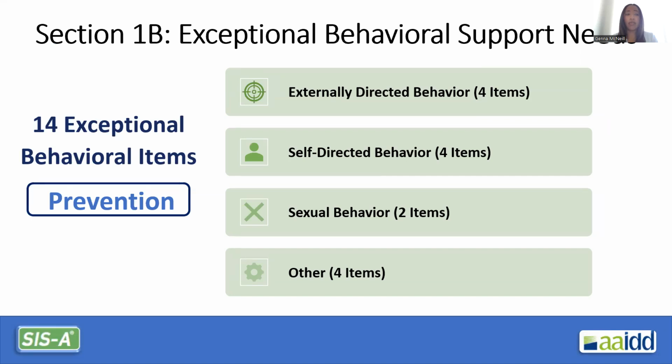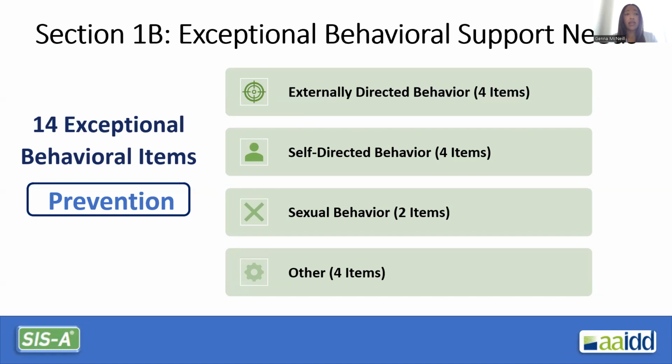While the behaviors are noted, the purpose of this section is to capture the support needed to prevent the behaviors from happening so significantly and or frequently. The first 4 items are externally directed behavior, and an example would be assaults and injuries to others. The next is self-directed behaviors, 4 items, and an example here would be the support to prevent self-injurious behaviors.